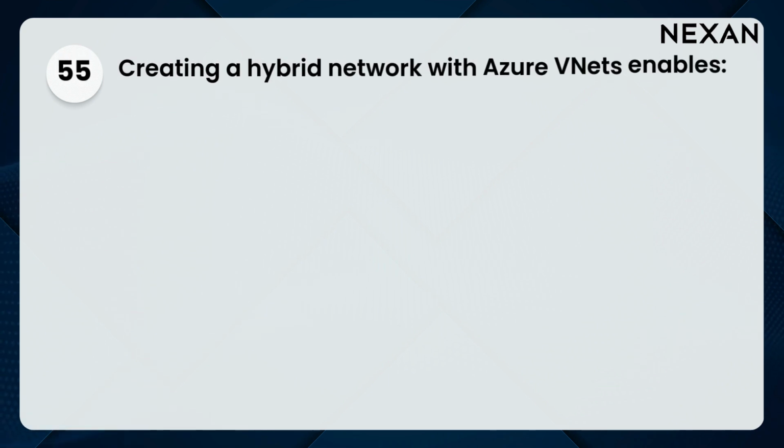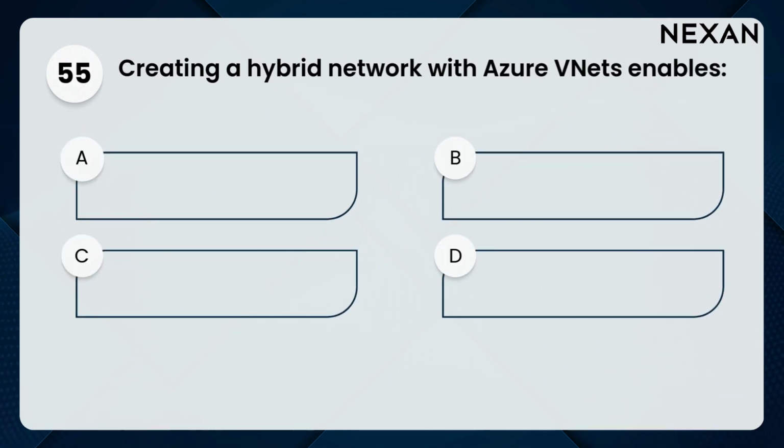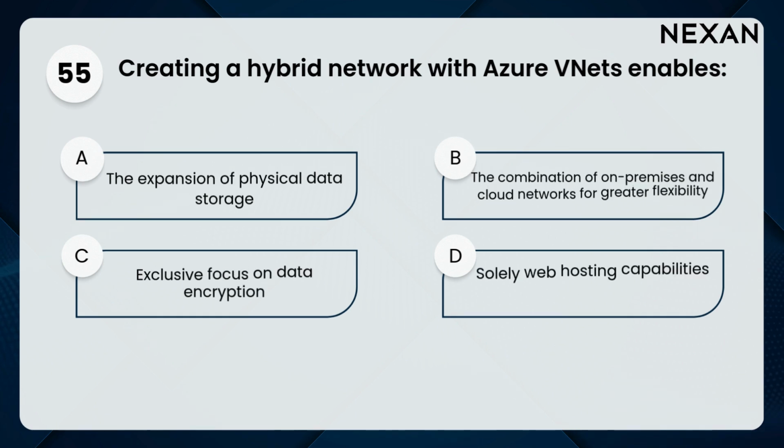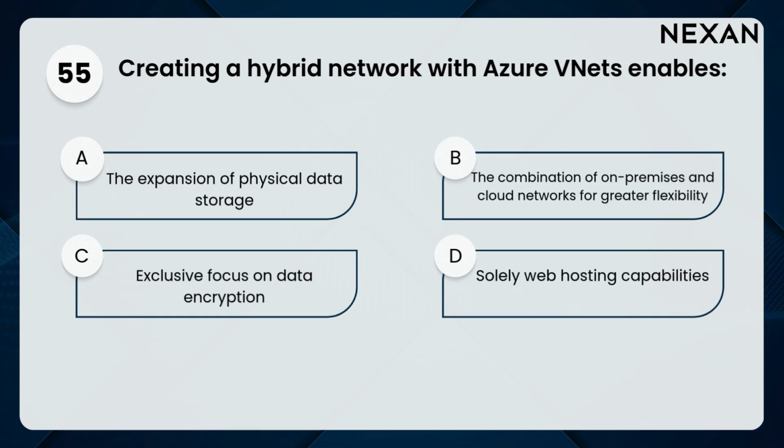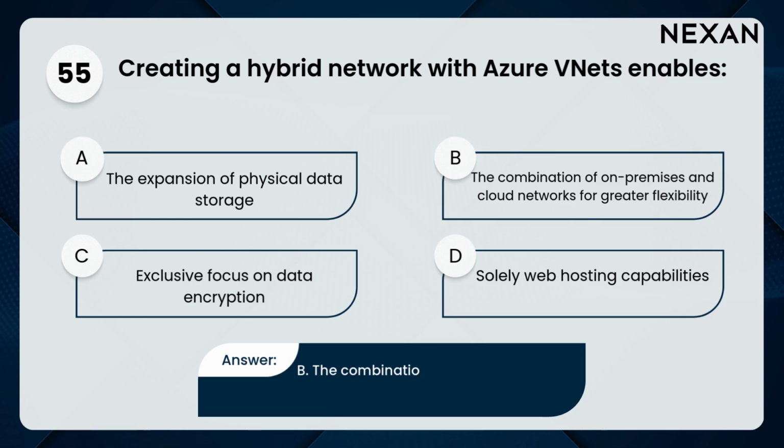55. Creating a hybrid network with Azure VNets enables A. The expansion of physical data storage, B. The combination of on-premises and cloud networks for greater flexibility, C. Exclusive focus on data encryption, D. Solely web hosting capabilities. Answer: B. The combination of on-premises and cloud networks for greater flexibility.